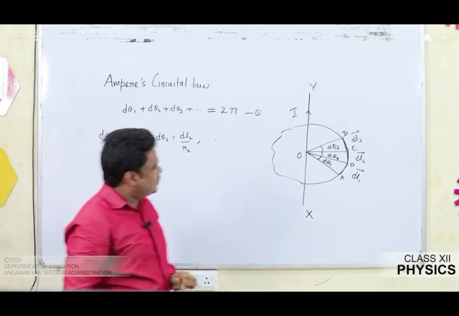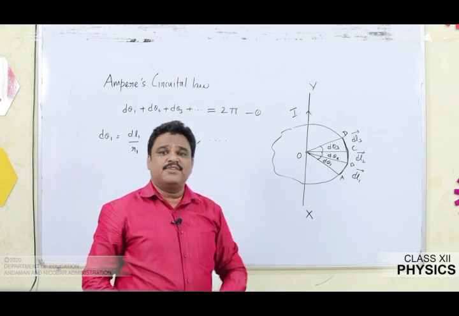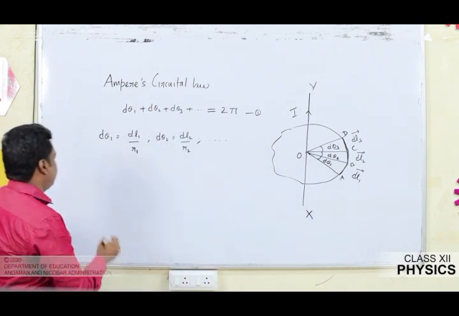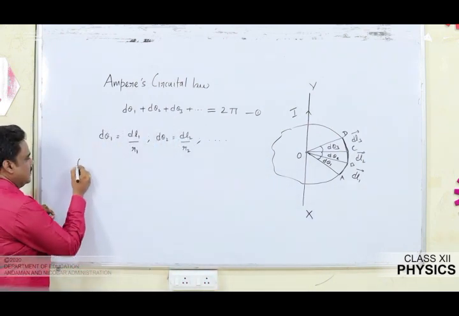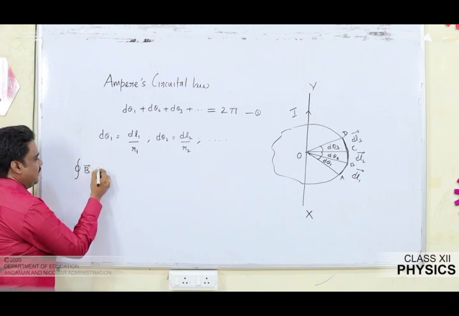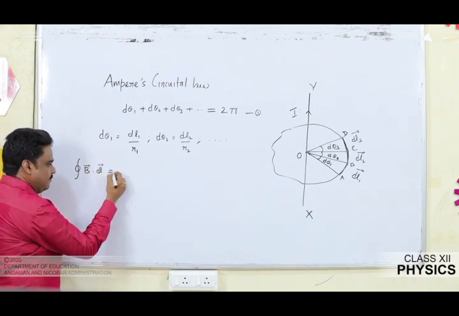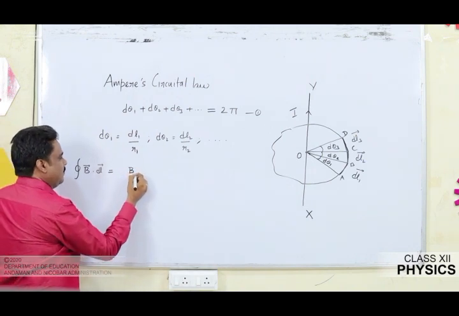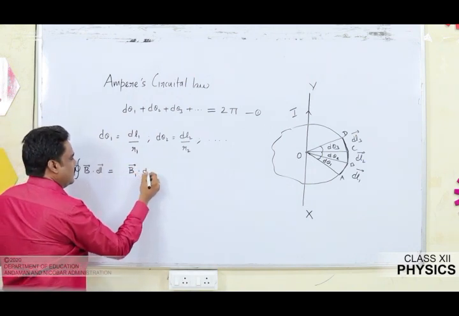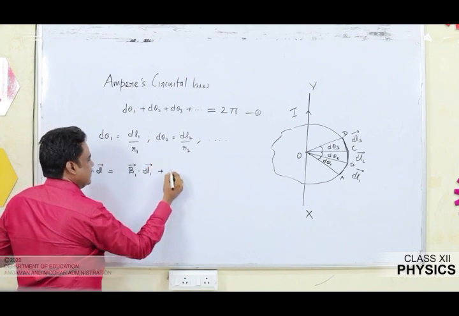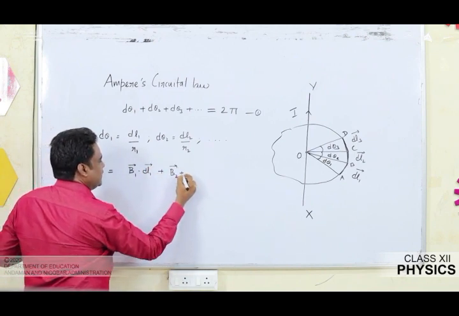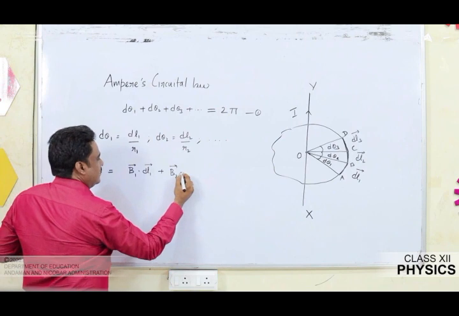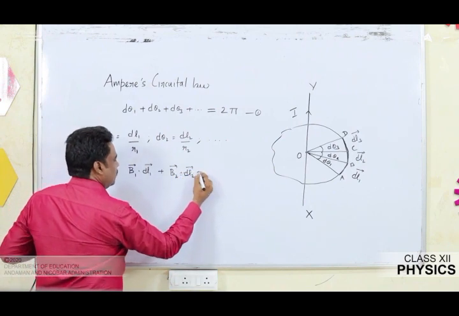Now, with these basics, I can get into the LHS of Ampere's circuital law. So, what is the LHS of Ampere's circuital law? You know, it is the line integral over a closed loop of B vector dot dl vector. For this case, there are n segments, so how can I write it? It will be B1 vector dot dl1 vector plus B2 vector dot dl2 vector and so on.